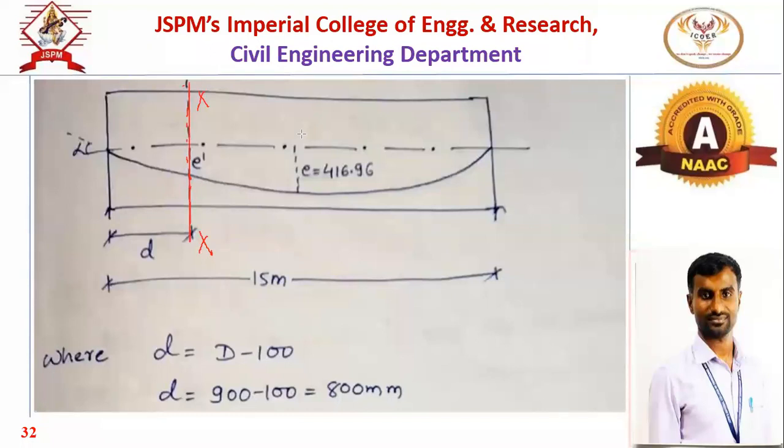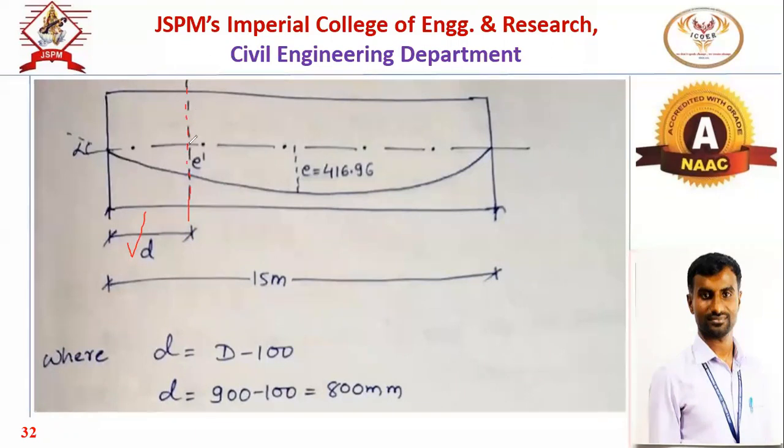A section located at a distance small d from the support is called the critical section. All the critical sections are situated at a distance d from the supports. So that's why at this particular critical section, we will now work out the shear resistance.